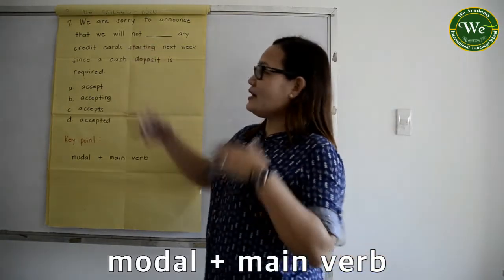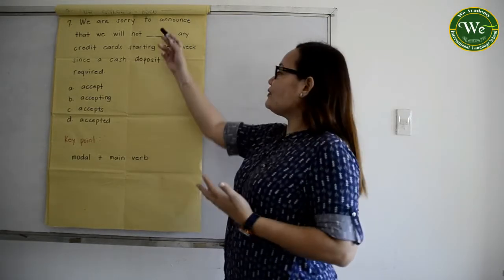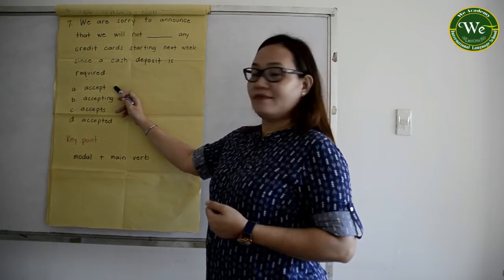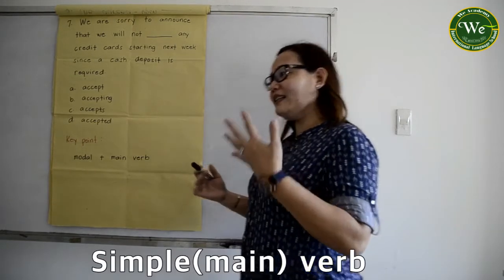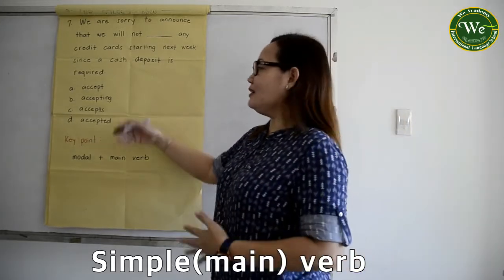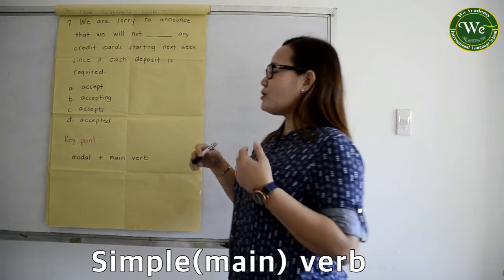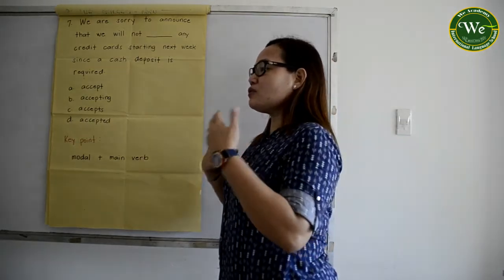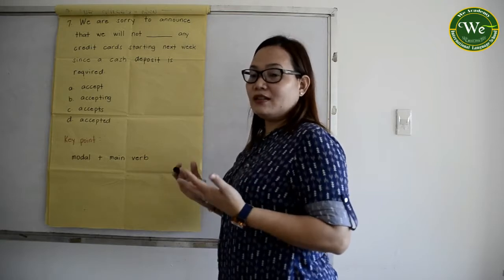So in this case here, will is, of course, basically followed by a simple verb. So again, not in the ing, not in the S form or ed form. So in that case, you have to just recall all the basic rules of grammar.